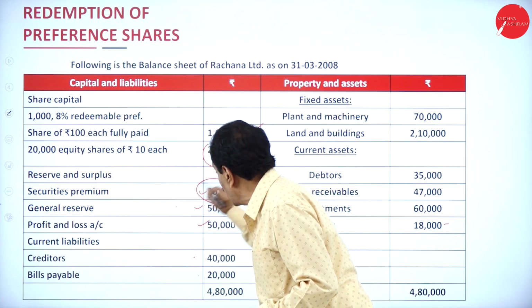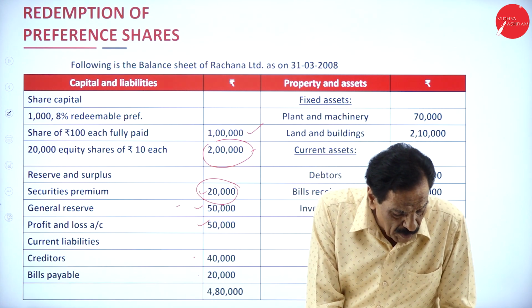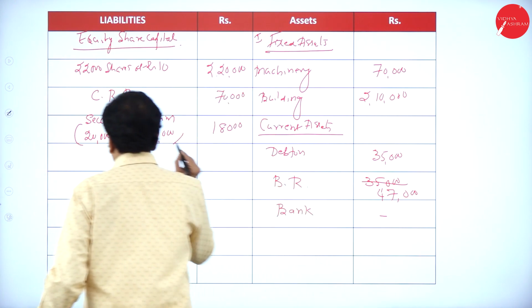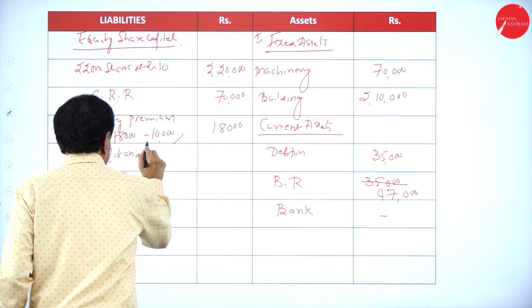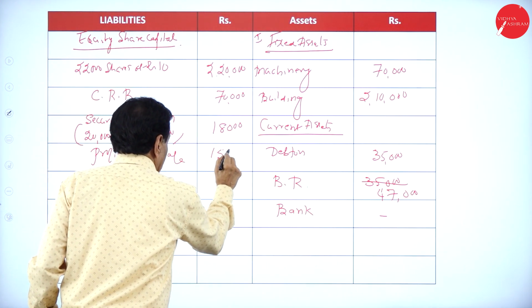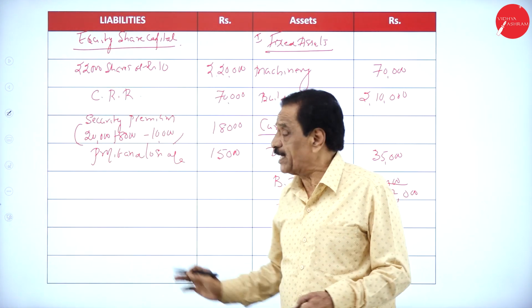General reserve has been fully utilized. In the profit and loss account, as per the working note, only 15,000 is left over.